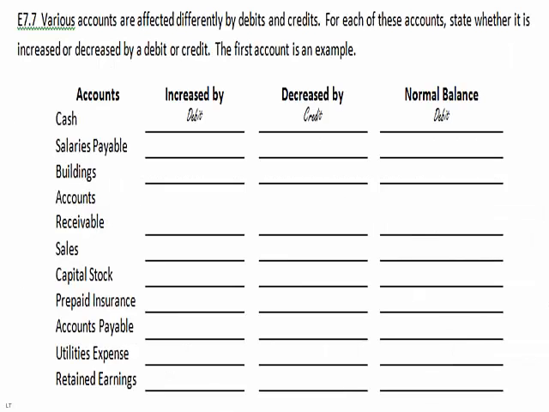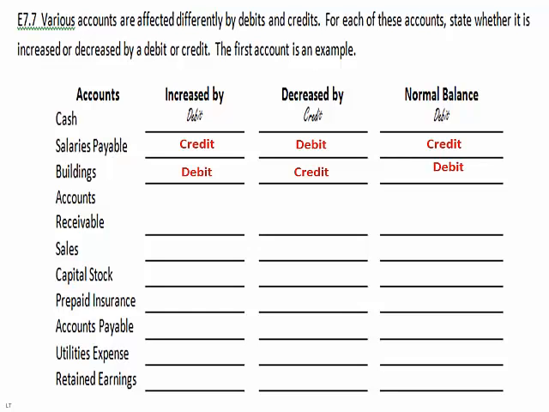So let's take a look real quick here. Various accounts are affected by debits and credits. For each of these accounts, let's state whether it's an increase or decrease in the debit or credit. Salaries payable is increased by a credit, decreased by a debit, and its normal balance will be a credit. Buildings, an asset account on the left-hand side of the equation, is increased by a debit, decreased by a credit, and its normal balance will be a debit.